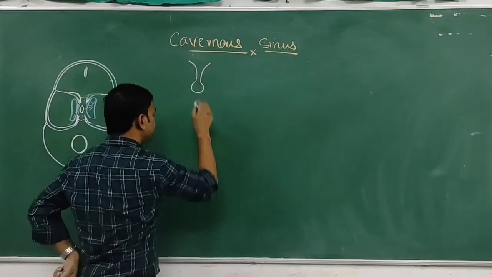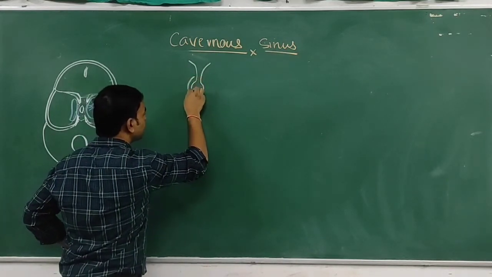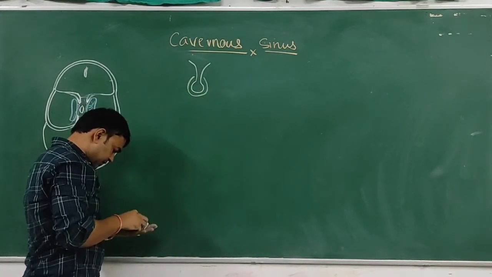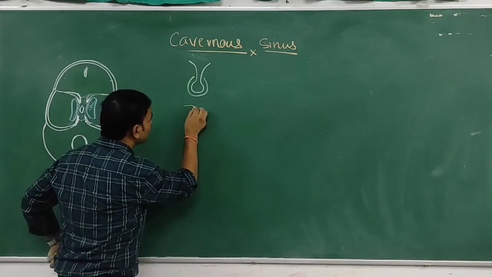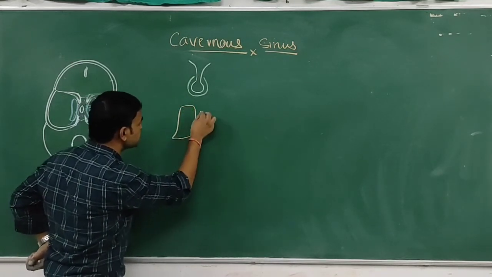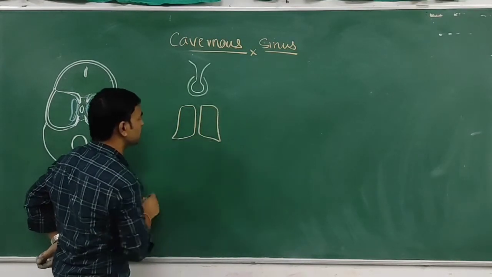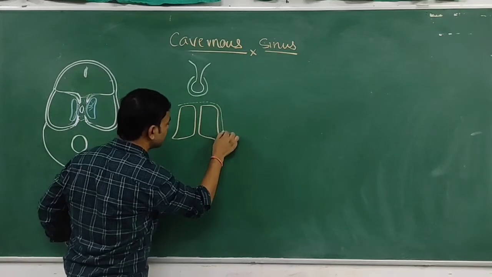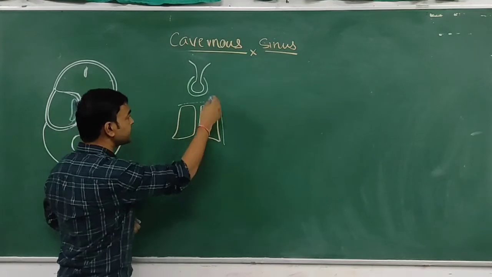So this is the pituitary gland, and the pituitary lies in the hypophyseal fossa or the sella turcica. Okay, and in the lower part there is a sphenoidal air sinus. So this is the sphenoidal air sinus. Okay, this is the body of the sphenoid, and on both sides of the body of the sphenoid there is a cavernous sinus.